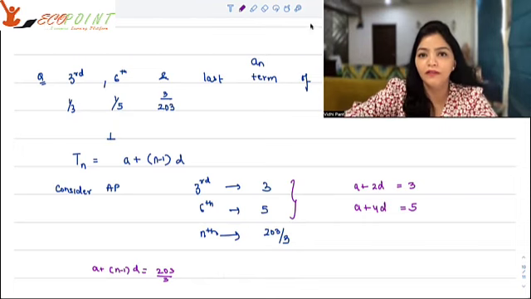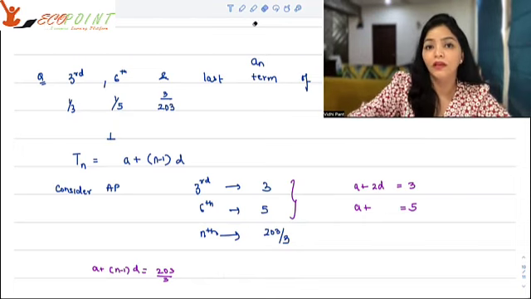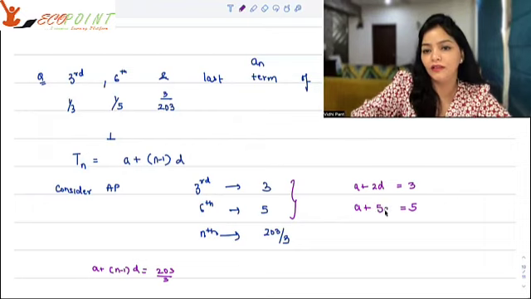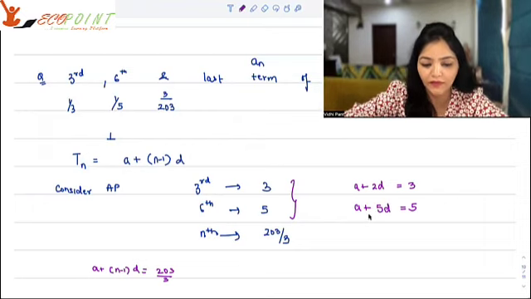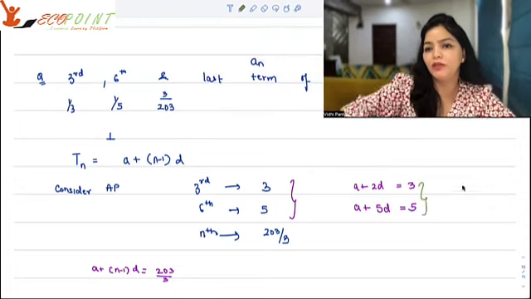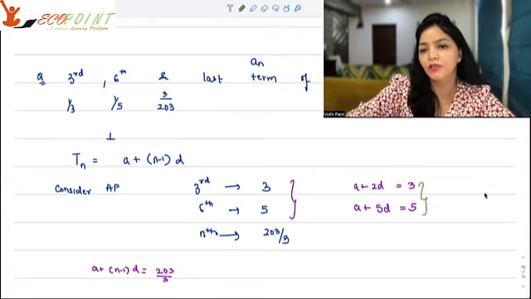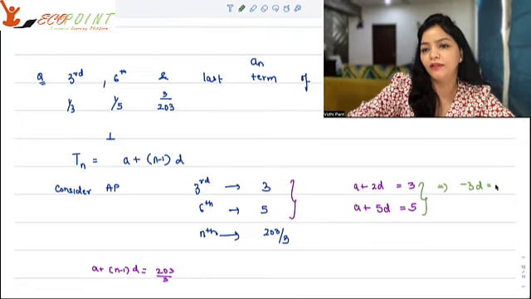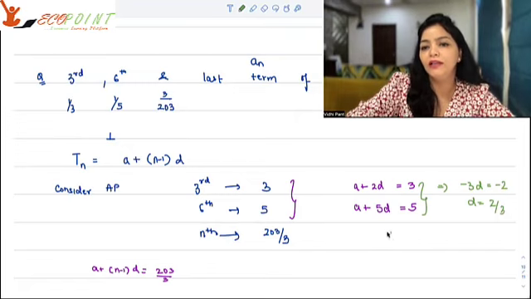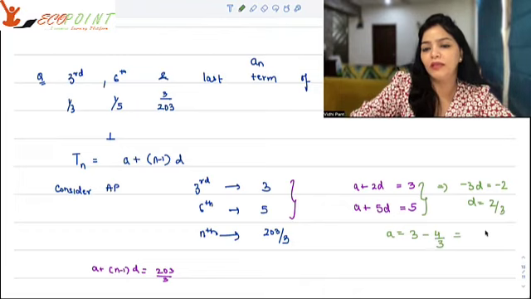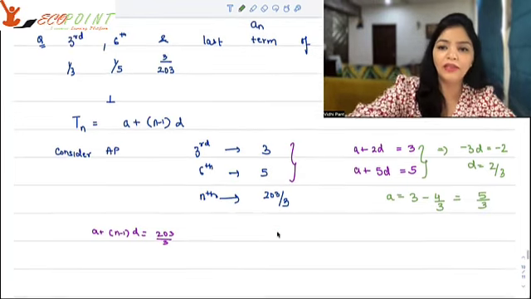And therefore, by solving, A plus 5D is 5. So first, let's solve these two equations. Very simple. If you subtract, A cancels off. You get minus 3D is equal to 3 minus 5, which gives minus 2. So D is 2 by 3. Clearly, A is 3 minus 4 by 3, that means A is 5 by 3. So you have A, you have D.